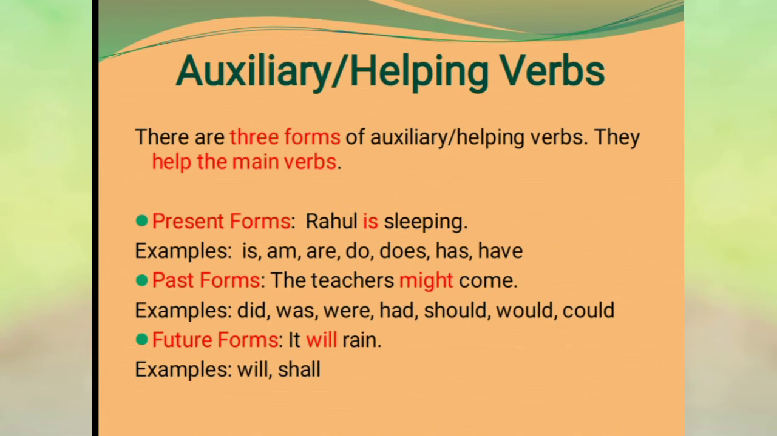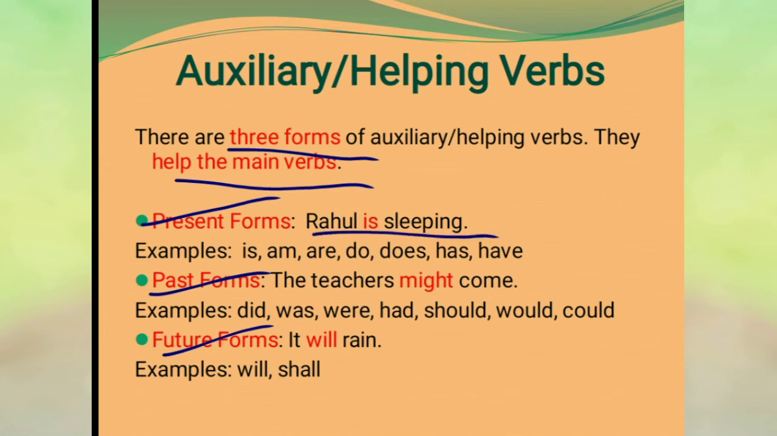Now let us talk about auxiliary or helping verbs. There are 3 forms. They help the main verbs. That's why they are called helping verbs or auxiliary verbs: present form, past form, or future form. In present form there is one example: Rahul is sleeping. Here the word in red color is the helping verb, helping the main verb sleeping.